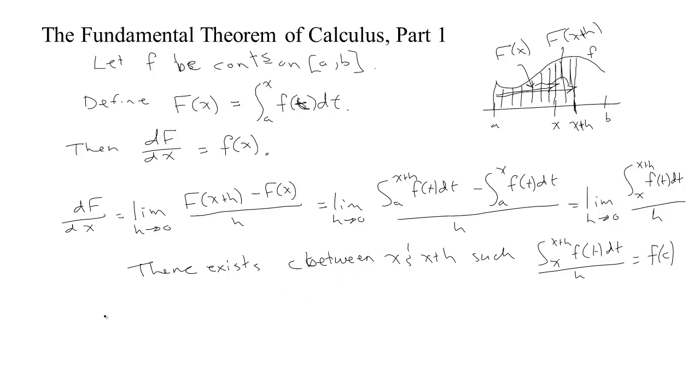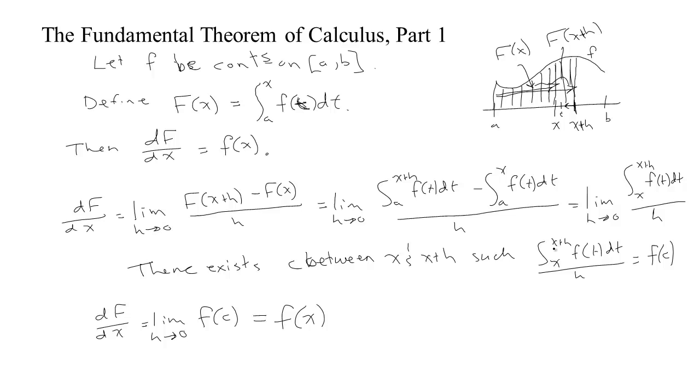So really, we're talking about the derivative of F with respect to x. It's the limit as h tends to 0 of these values f of c. Now, as h tends to 0, c gets more and more limited in where it can be. c has to be somewhere between x and x plus h, but as h tends to 0, c is going to get squeezed closer and closer to x. Since f is continuous, the limit is going to be f of x. Basically, by making h go to 0, we're making c get closer and closer to x, because c is trapped between x and x plus h.